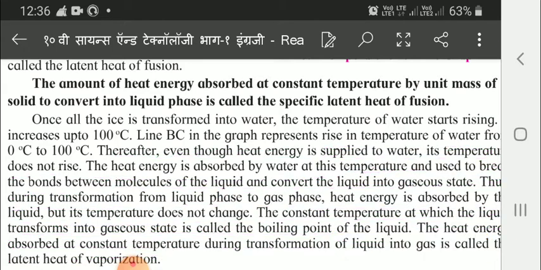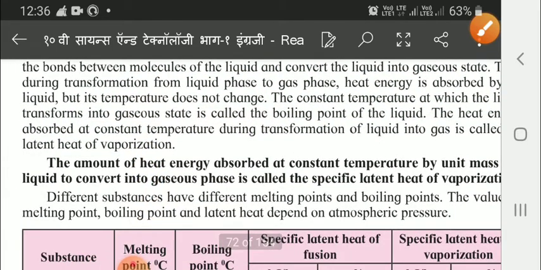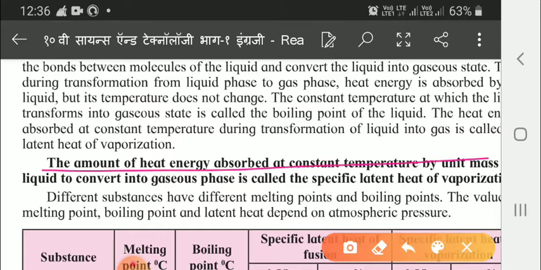This full part you have to underline. Now we'll see: the amount of heat energy absorbed at constant temperature by unit mass of a liquid to convert into gaseous phase is called the specific latent heat of vaporization. Now children, you have to learn this definition because these are very important definitions.